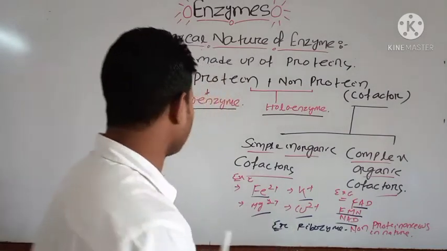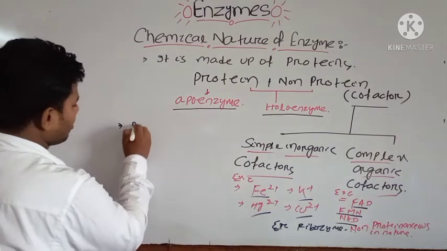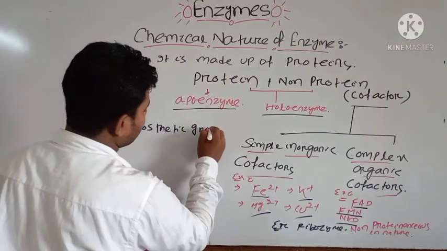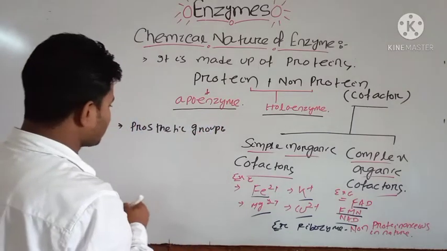And another important point is that some cofactors are also attached as a prosthetic group. What are prosthetic groups in enzymes?